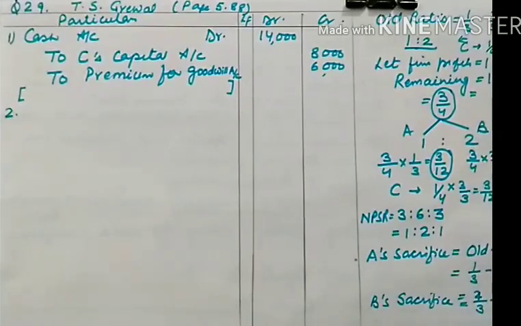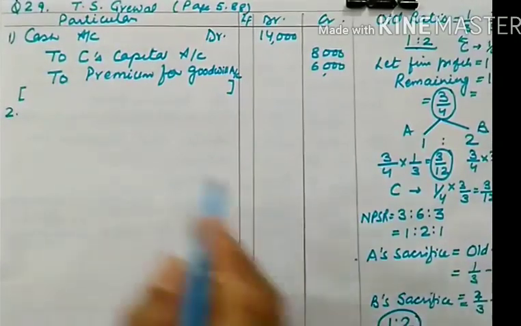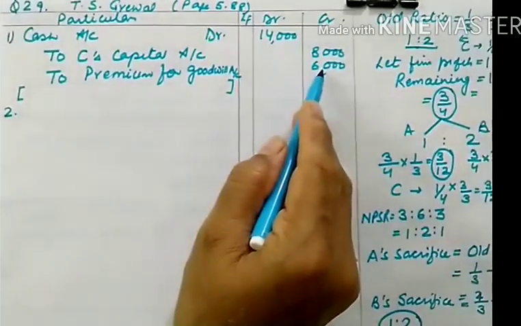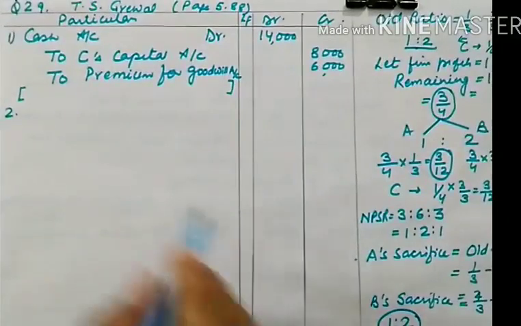Because this is not representing total share, it is representing new partner's share, and new partner's share is 3/12. So here their sacrificing ratio is 1:2. So they will be distributing 6,000 in the ratio of 1:2.